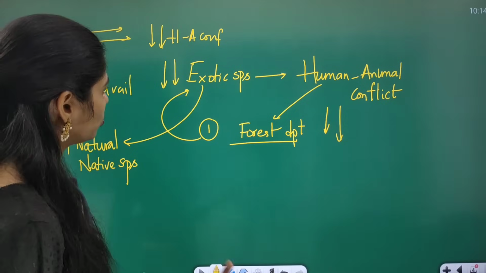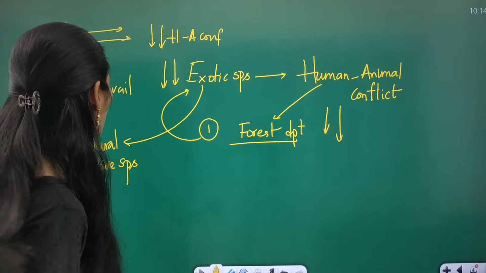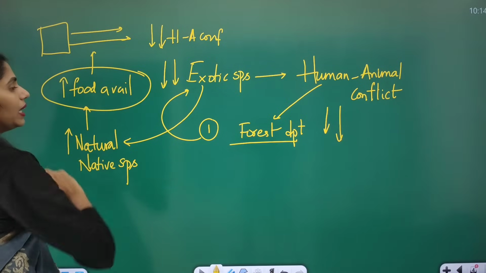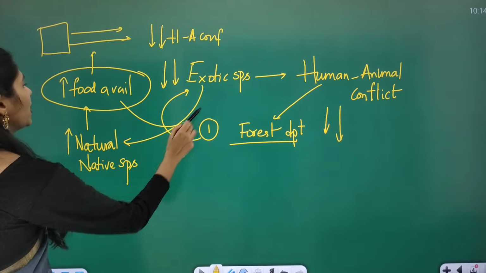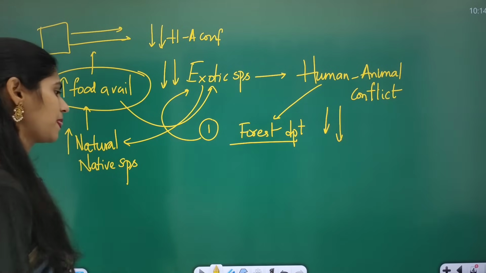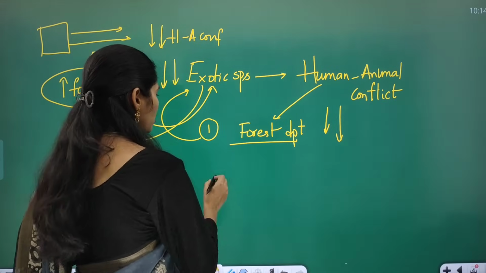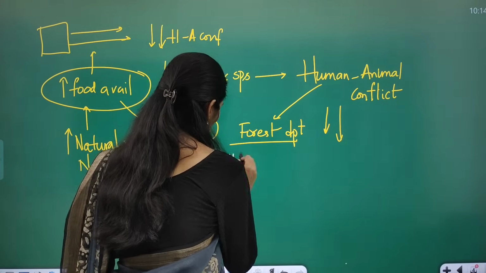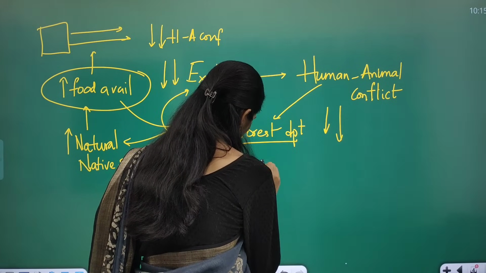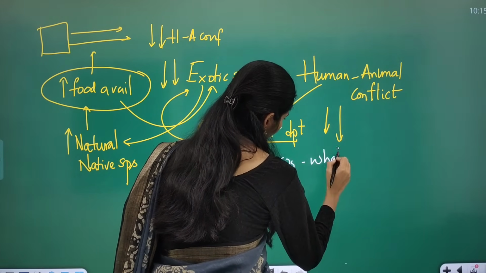Understood or not? So one reason they gave for the increasing human-animal conflict is the lack of food availability in their habitats, because of the increasing exotic or invasive species. So what dimensions do you have to see? First, you have to see invasive species: what are they?